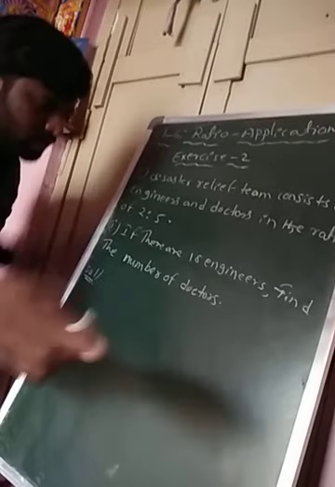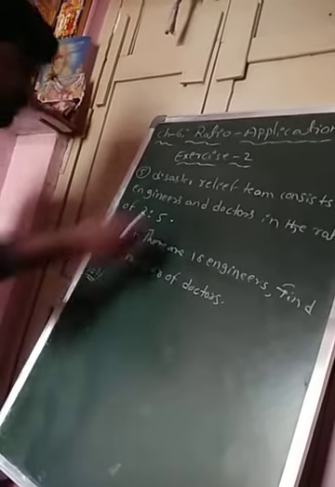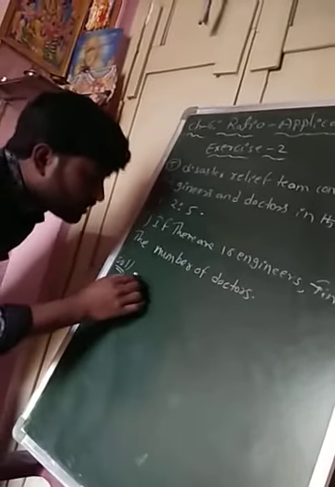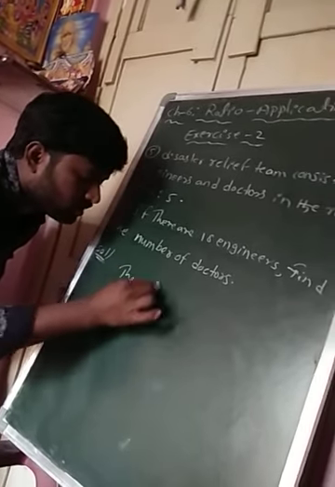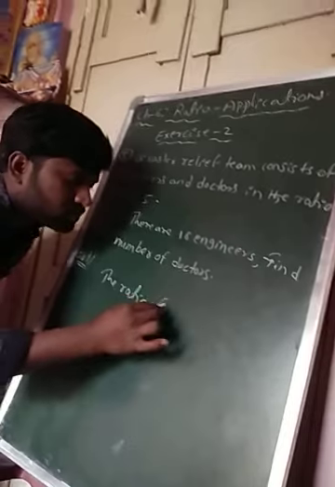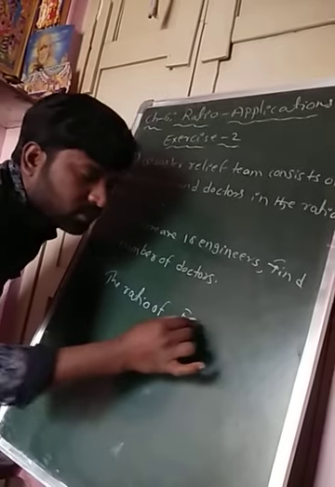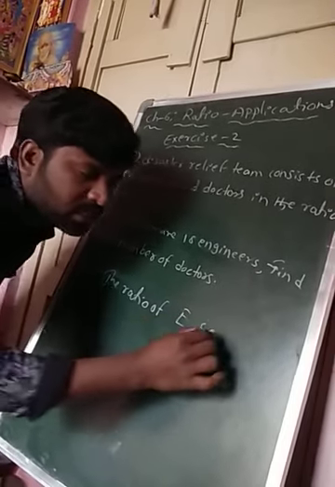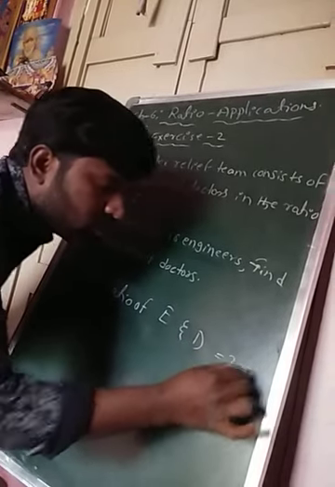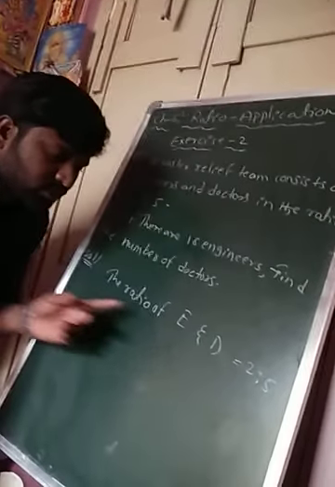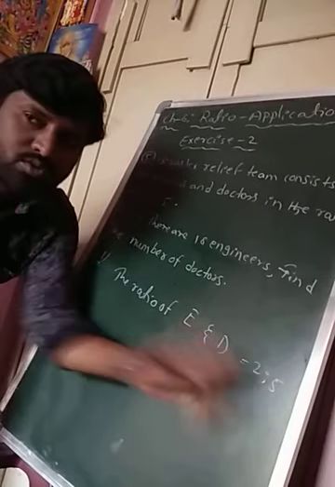Okay, so now I am writing the question solution. What is the ratio of engineers? E means simply engineers, D means what nana? Doctors. That is equals to what nana? 2:5. The ratio of engineers and doctors is 2:5.